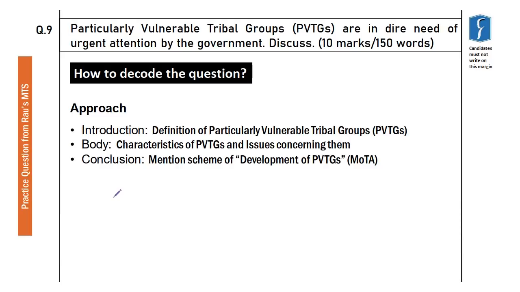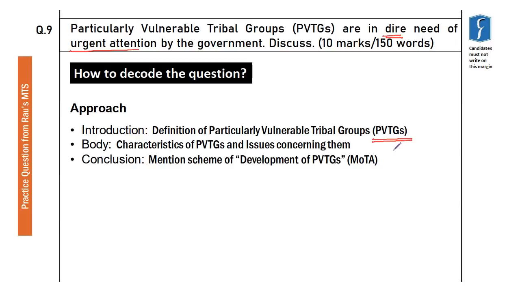10 markers generally are straightforward. All you have to do is provide quality content in a concise manner. The question has a statement: particularly vulnerable tribal groups are in dire need of urgent attention by the government. So a good way of starting the answer would be to define particularly vulnerable tribal groups or give a basic